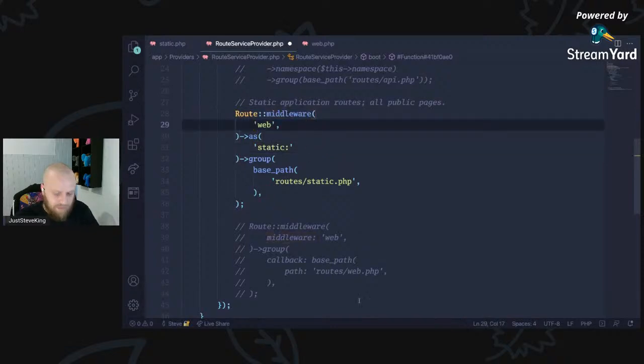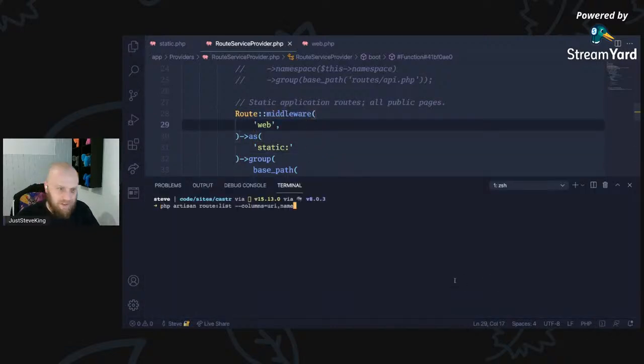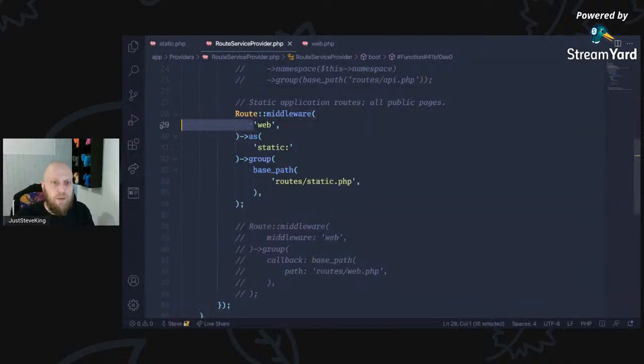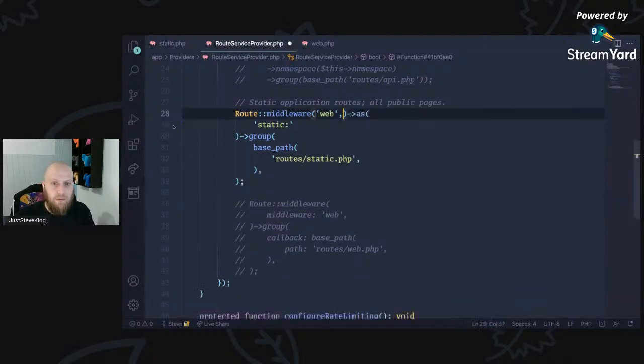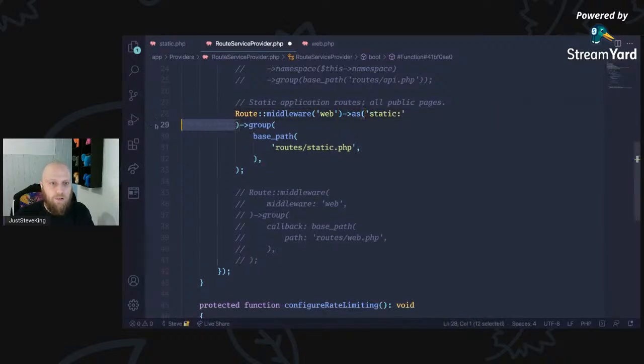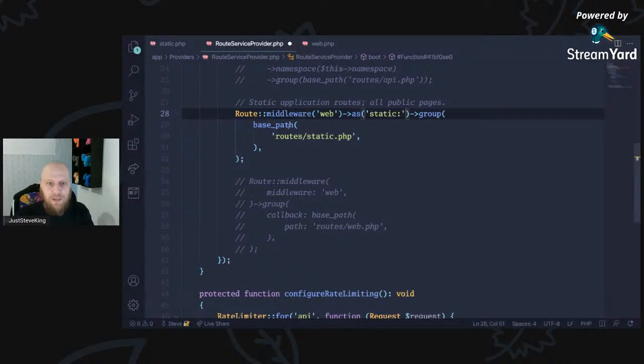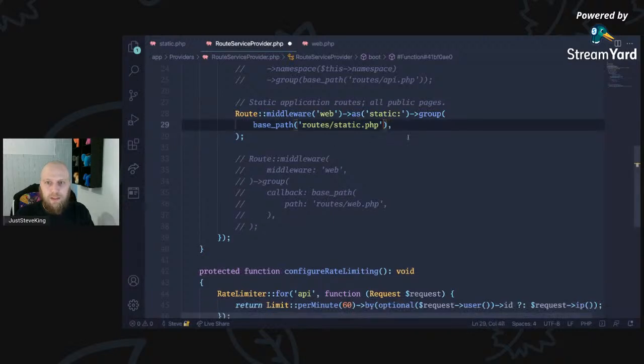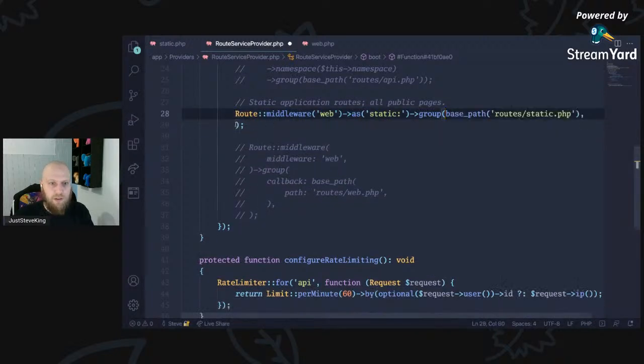Save that, and let's see if the error still persists. No. So it's got an issue with PHP 8 names right now, which is relatively common at the moment, unfortunately. Always worth trying. I haven't had too many issues in other parts of Laravel. Maybe providers is just the one place where I can't do it just yet. So we'll just drop all of this onto one line for now.